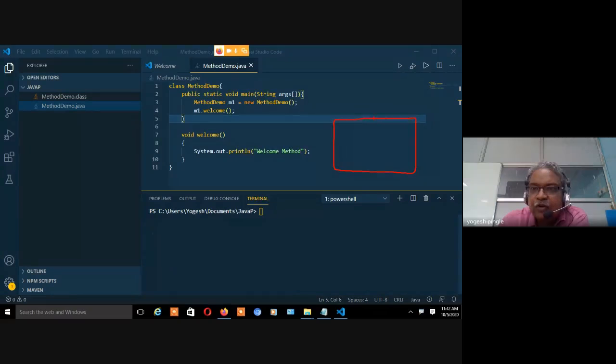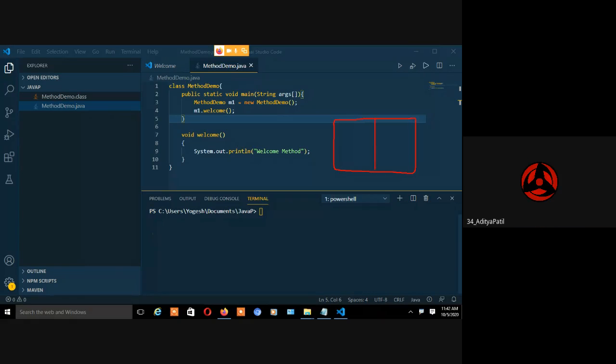Aditya, can you see this? What I am drawing on the screen? Yeah, yes, sir. Okay, very good.